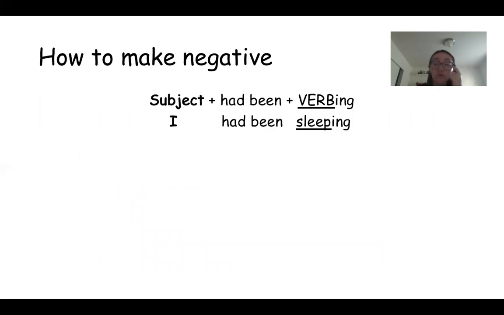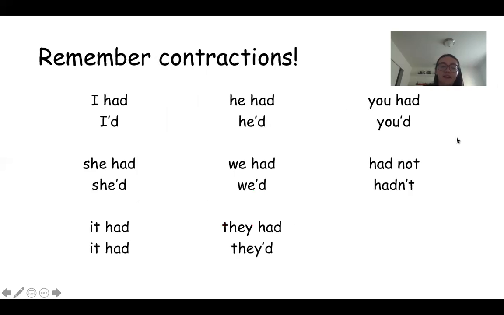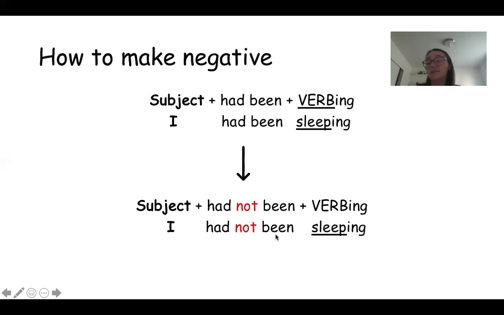Now we're going to just go over how to make them negative and how to make them into a question. So how you make it negative, the same as how we've been making it before, you just stick not in there. So instead of saying I had been sleeping, you say I had not been sleeping. So all we have to do is put the word not in between had and been. I had not been sleeping.